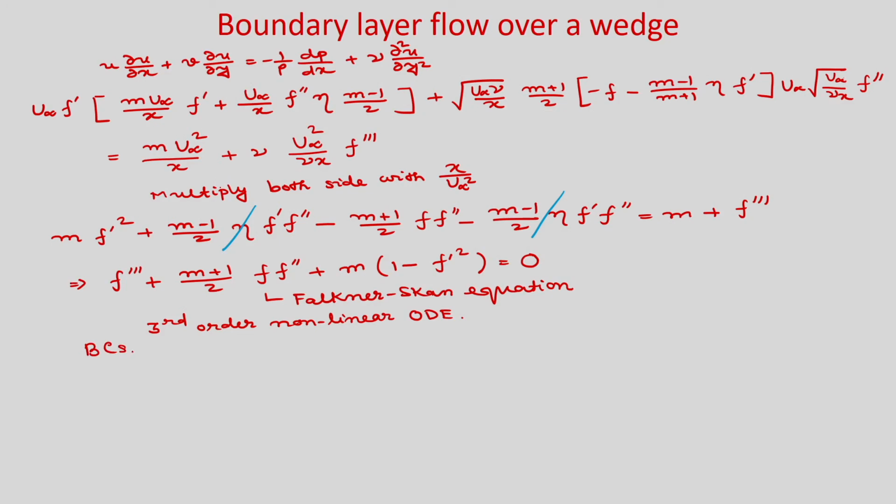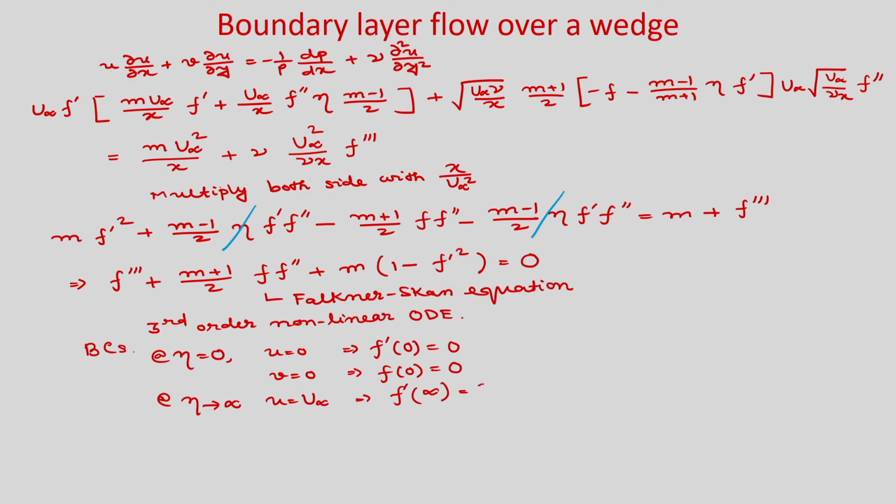Boundary conditions you have, okay, at eta is equal to 0, from u is equal to 0 you can write f prime 0 is 0, and from v is equal to 0 you have the expression of v. So, from there you can write f 0 is 0. It is kind of a stream function where you are assuming the value of the stream function on the wall as 0, and at eta tends to infinity, okay, u is equal to u infinity. So, from here you can write f prime infinity as 1.